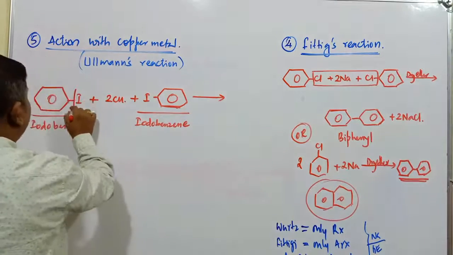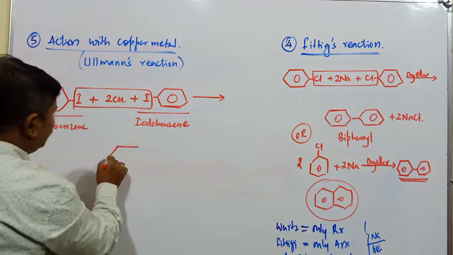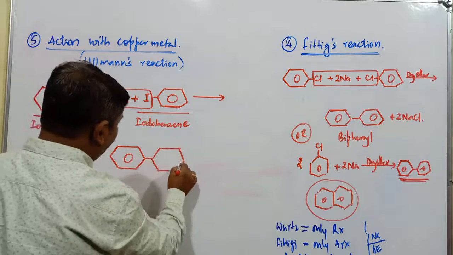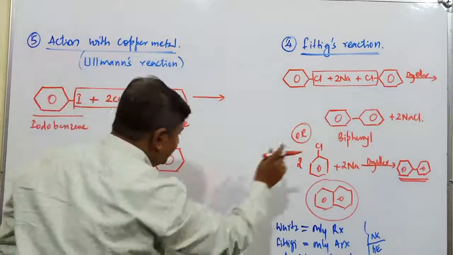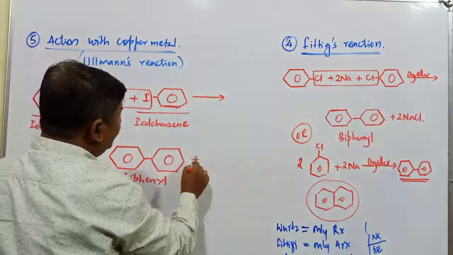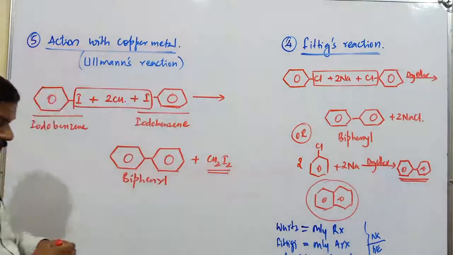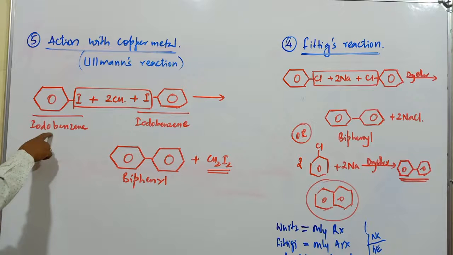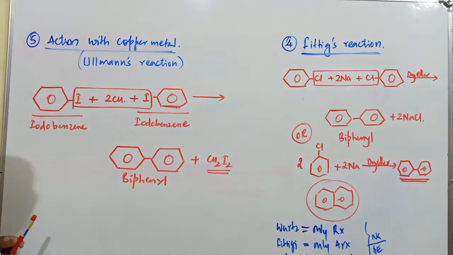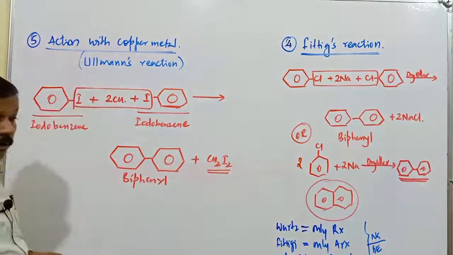Here also this iodine is combining with copper. When iodine combines with copper, the major compound produced in this reaction is going to be this compound. It is very similar to this one. So what is the name of this compound? This product is called biphenyl plus what is the other product? Cu2I2, that is cuprous iodide. Wherever the iodobenzene compound reacts with copper metal and forms biphenyl or diphenyl along with cuprous iodide, this reaction is commonly called Ullmann's reaction.